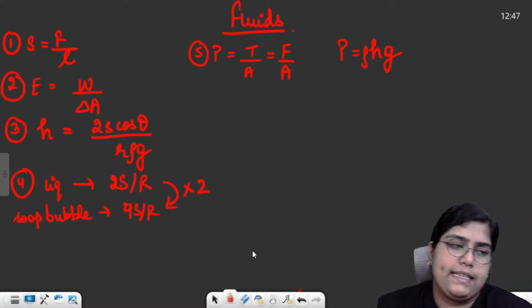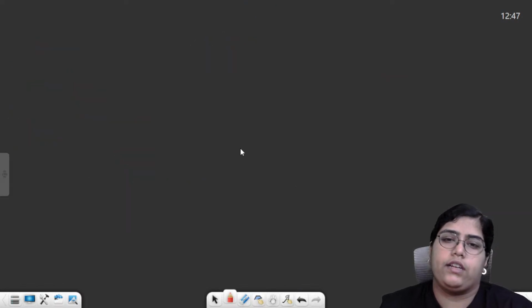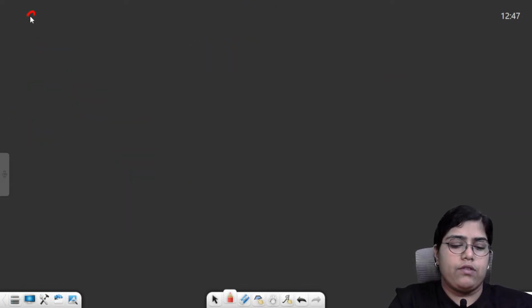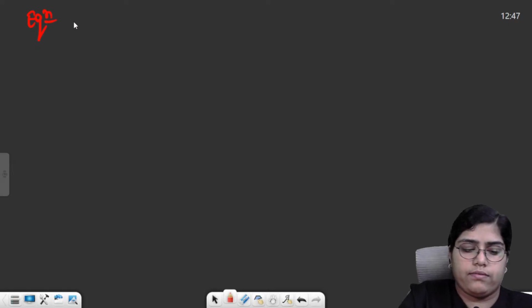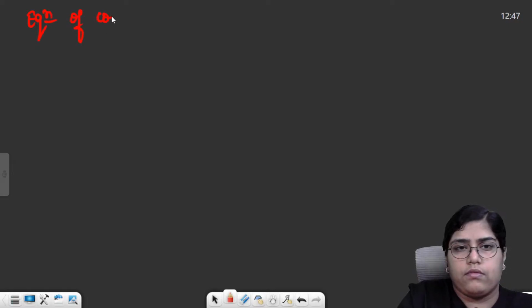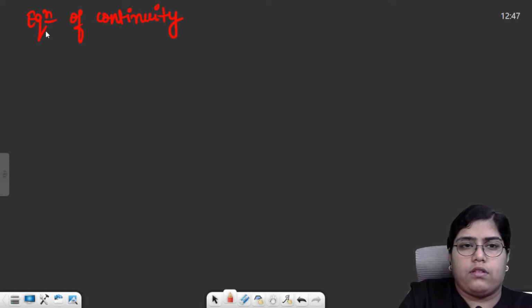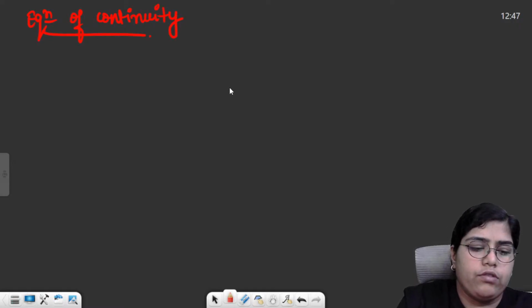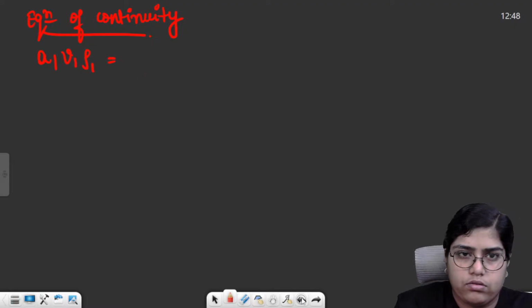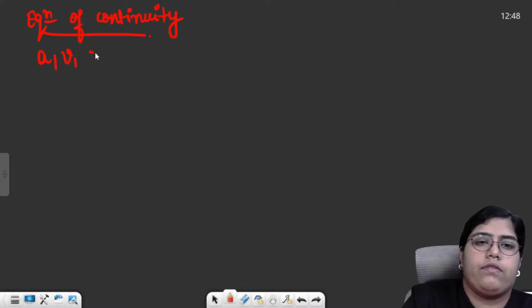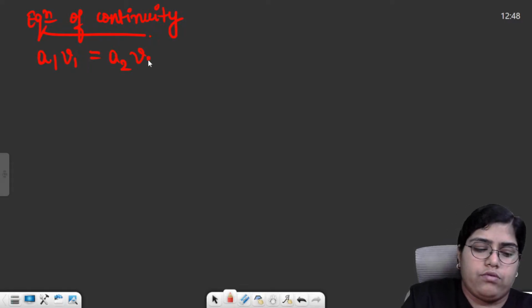the very next thing which we had was, we'll take it on the other slide, the equation of continuity. Equation of continuity basically stated that A1 V1 rho 1 will be equal to A2 V2 rho 2, or A1 V1 is equal to A2 V2.